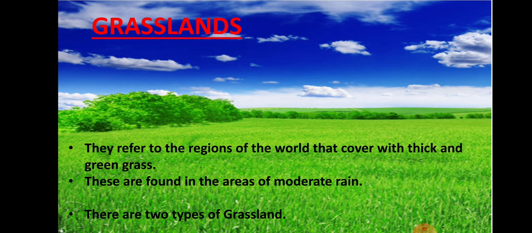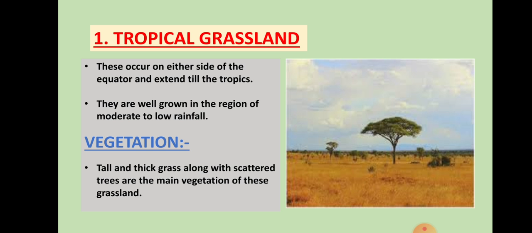Now, the second category, that is grassland. So grassland, basically it refers to the region of the world that is covered with thick and green grasses. These are found in the areas of moderate rain, and there are two types of grassland, that is tropical and the temperate. So tropical grassland, these occur on either side of the equator and extend till the tropics. They are well grown in the region of moderate to low rainfall.